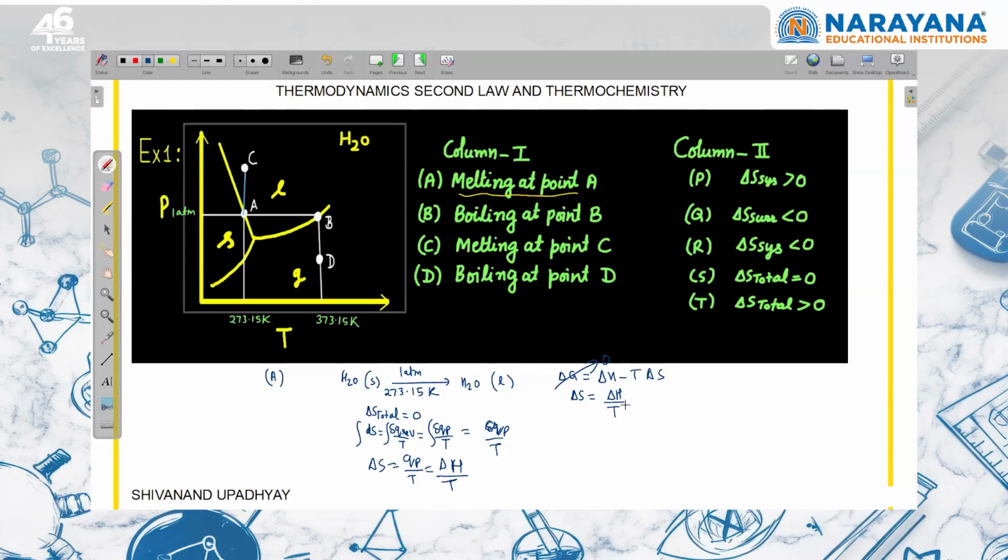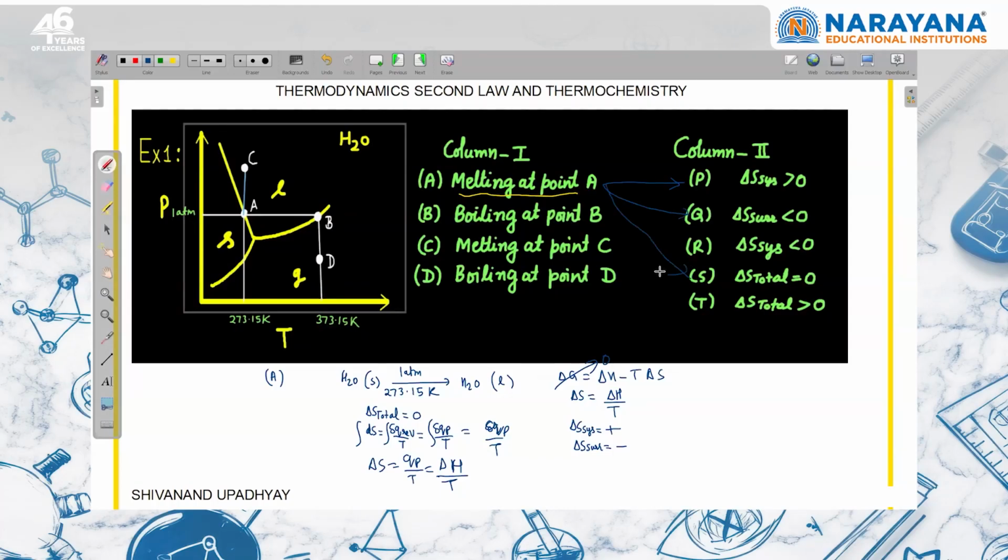So from here now I can say that delta S system, because heat is given to the system, so Q system is going to be positive. Temperature in Kelvin is positive, so delta S system will be positive. Delta S total will be 0. It means that delta S surrounding is going to be negative. So you can tell about the sign कि हम अगर मेल्ट कर रहे हैं तो हीट एनर्जी देंगे. सिस्टम हीट एनर्जी ले रहा है तो सराउंडिंग लूज कर रहा है, तो सराउंडिंग की एंट्रोपी डिक्रीज करेगी. Right, we can say delta S system will be positive, delta S surrounding will be negative, delta S total is equal to 0.